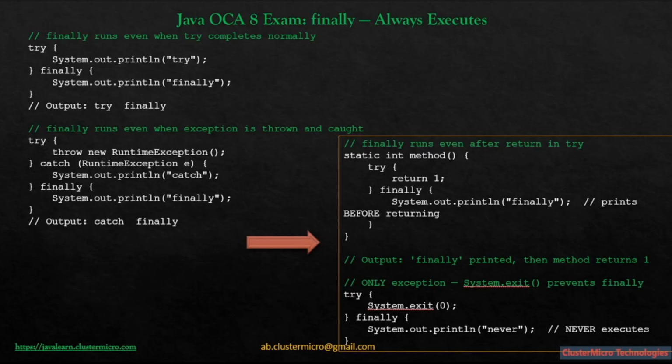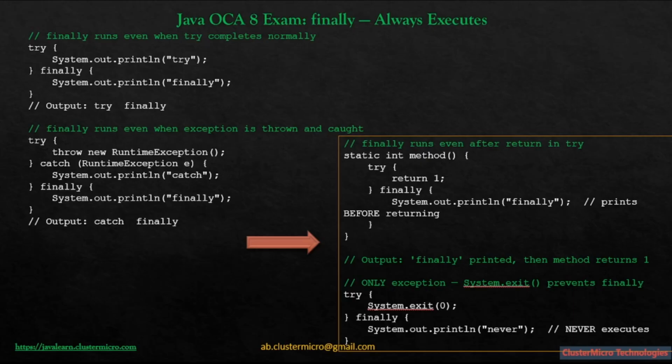So the output you see in the console is finally printed first, and then the caller receives 1. The return is delayed until finally finishes. Okay, and System.exit, fourth block, right? So try System.exit, finally System.out.println never.